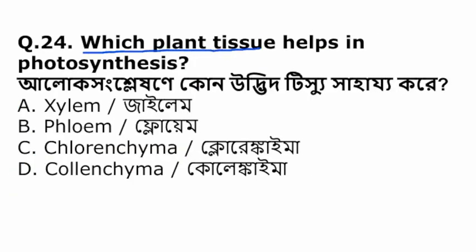Which plant tissue helps in photosynthesis? এর মধ্যে কোন প্লান্ট টিস্যুটা সালোক সংশ্লেষে সাহায্য করে? Xylem, phloem, chlorenchyma, or collenchyma. The tissue known as chlorenchyma, that is the tissue having chloroplast, is responsible for photosynthesis.